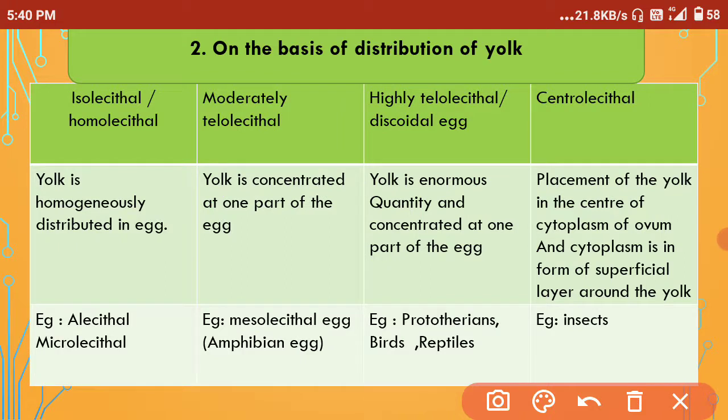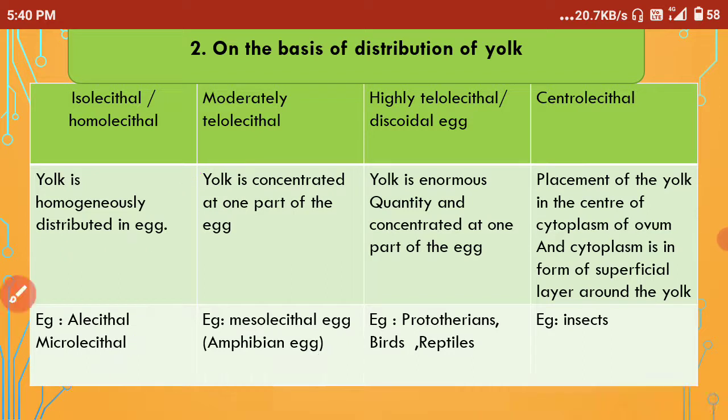Okay, now understood. Now coming to the examples, isolecithal eggs include alecithal and microlecithal eggs, which we have already studied, which include humans as well as the eutherians, metatherians and the amphioxus. So they all are included in the isolecithal or homolecithal eggs. Now coming to the examples of moderately telolecithal, they include mesolecithal eggs, which are amphibian eggs.